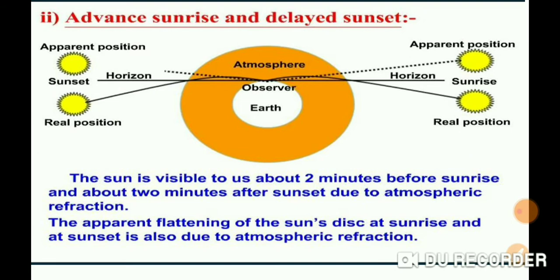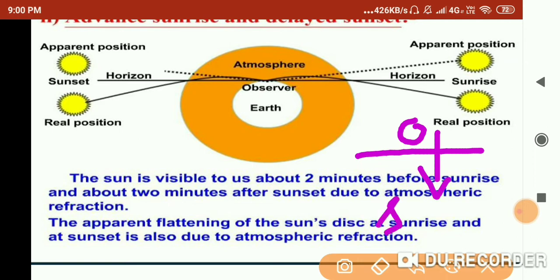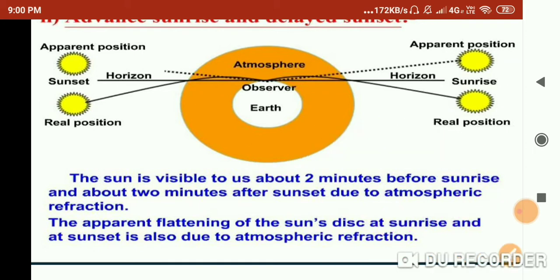Now here is the question that advanced sunrise and delayed sunset. Before that, why does the sun appear bigger during sunset and sunrise? So we have one horizon, this one, and if the sun is here, it means when the sun comes down, it means sunset. Below the horizon is the sunset, above the horizon is sunrise.